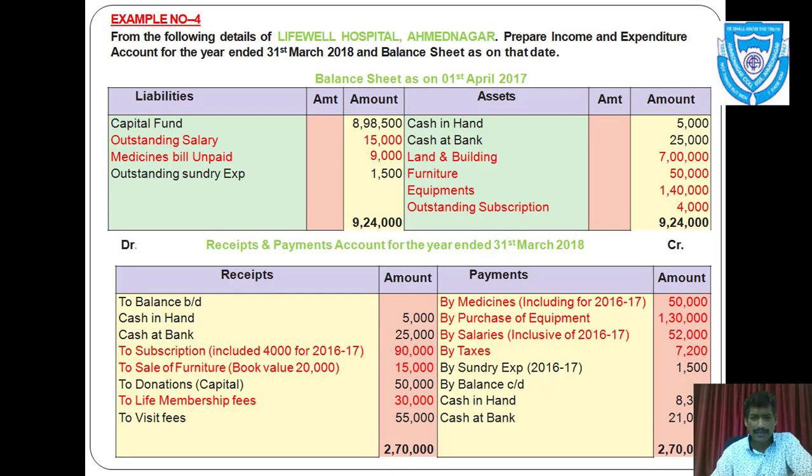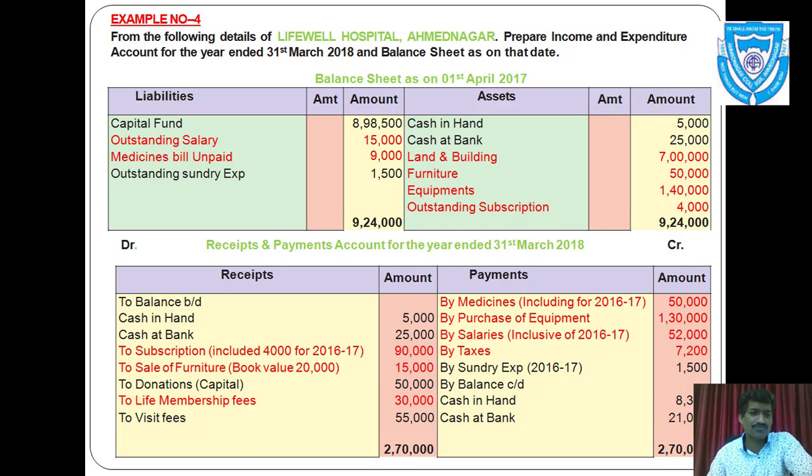Then by balance carried down, cash in hand and cash at bank, as these are assets, so we'll consider in balance sheet. So let us come to receipt side. To balance brought down, cash in hand and cash at bank, it will not be considered because these are opening balances of cash and bank.